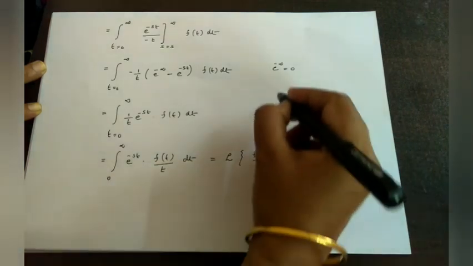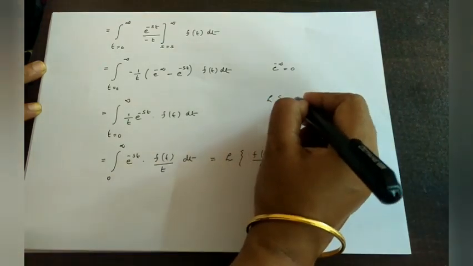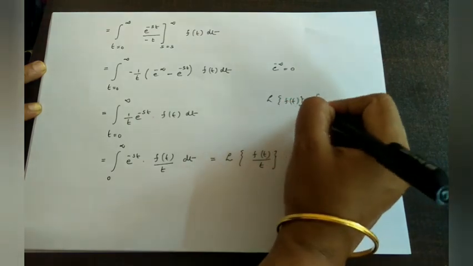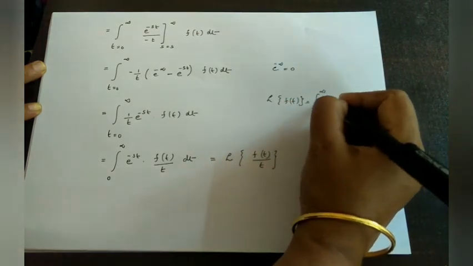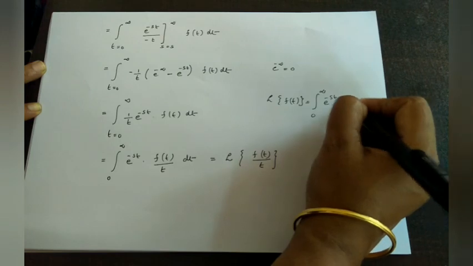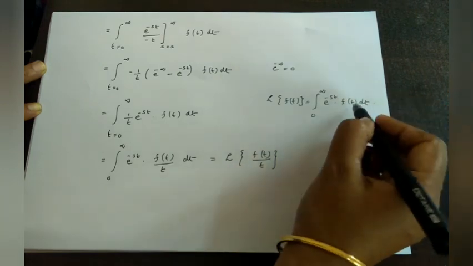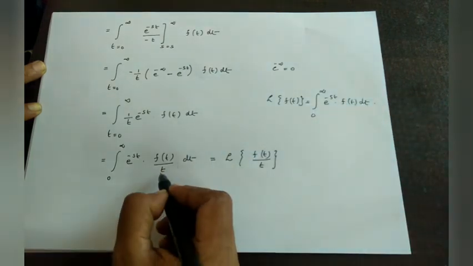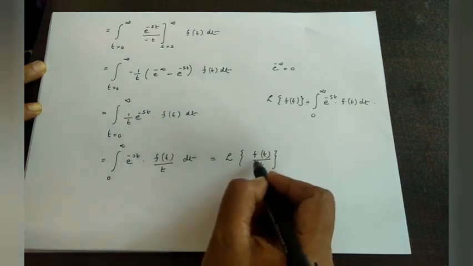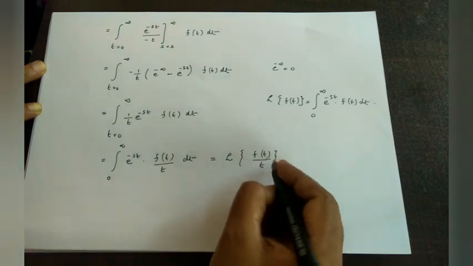Because the Laplace transform of simply f of t is, by the formula, the integral from 0 to infinity of e raised to minus st f of t dt. In the place of f of t we have f of t by t. Therefore we will get the Laplace transform of f of t by t.